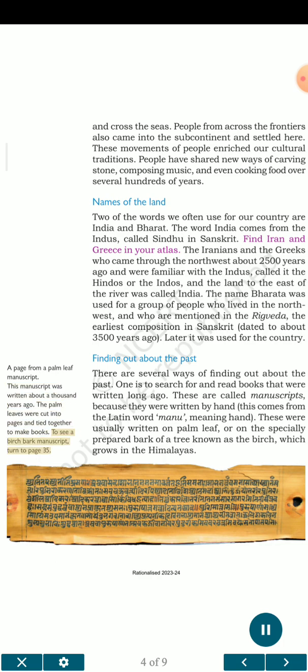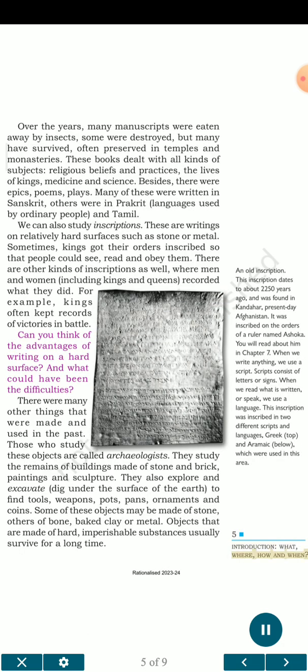To see a birch bark manuscript, turn to page 35. Chapter 1-2, in 4. The 22nd of April 2022, 12 hours 12 minutes and 42 seconds. Rationalize 2023-24. 5. Introduction. What, where, how and when.